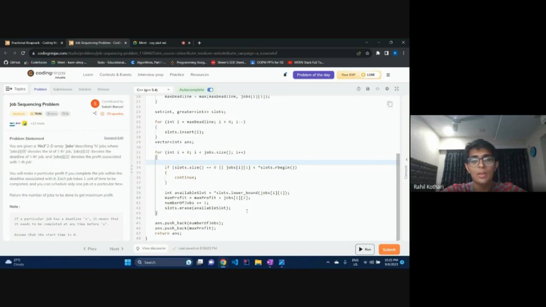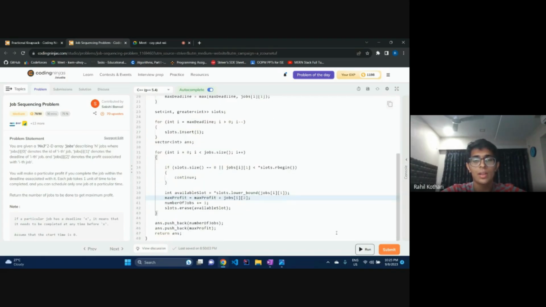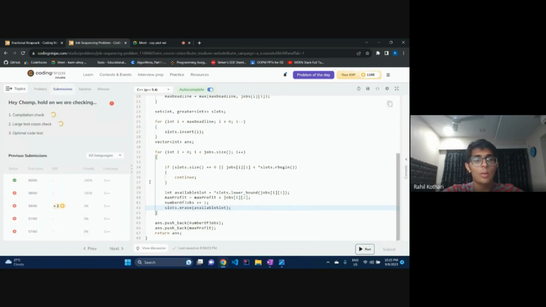I'm keeping a track of the profit, of course. And over here, they've asked us to return a vector which contains the number of jobs done and the maximum profit. So I'll keep a track of the number of jobs done, and at the end I'll erase that slot from my available slots. I'll push back the number of jobs I've done and the profit I accumulated, and I'll return my answer. And yeah, that was the problem for today.